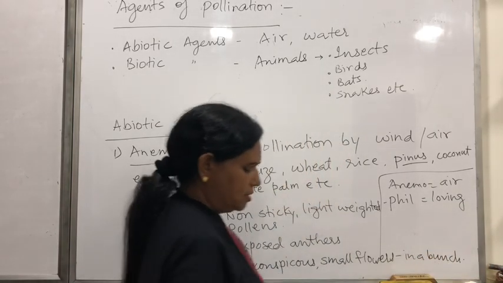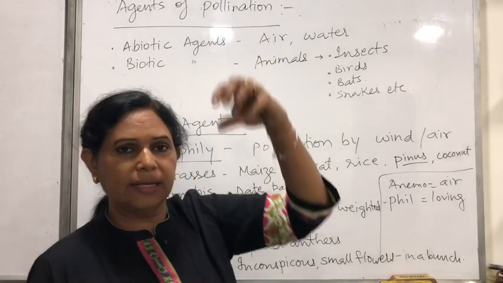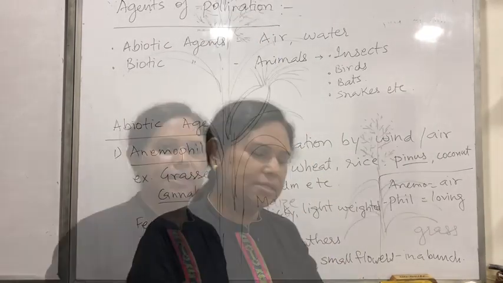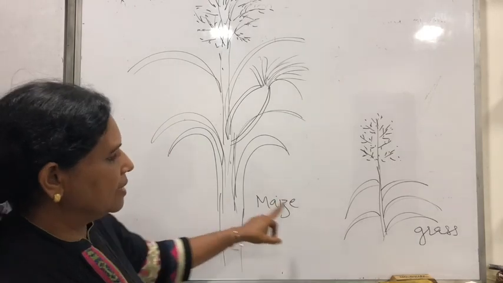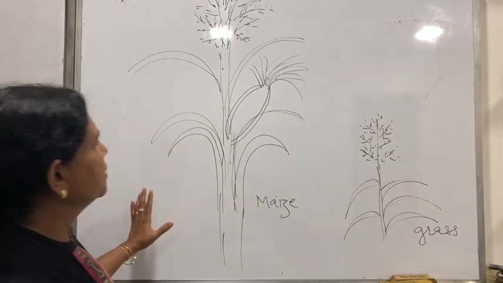So that has to be there. तो अगर छोटे-छोटे फूल हैं तो they are exposed in the air and they will be in a bunch. Let's see some examples as in maize plant and a grass plant. तो I've drawn a maize plant here.